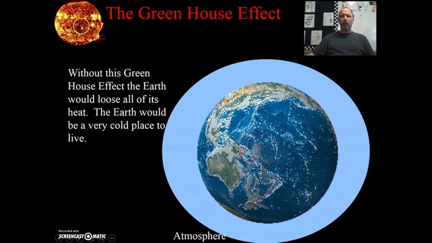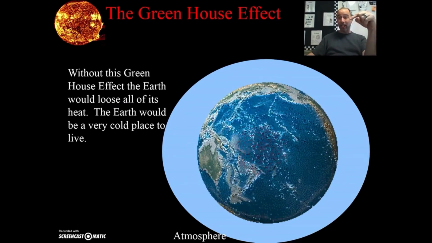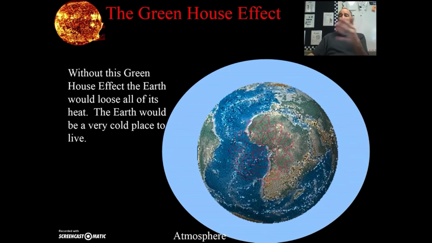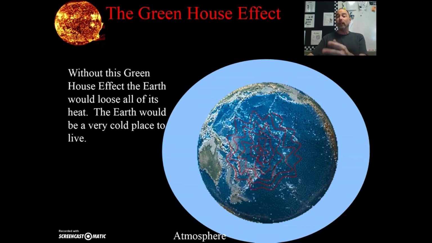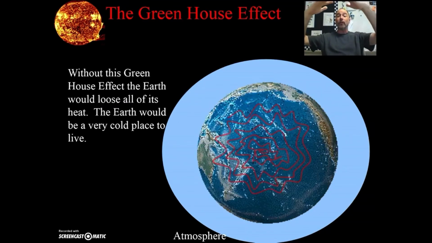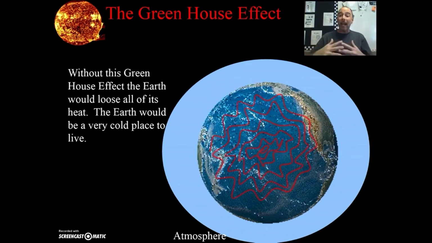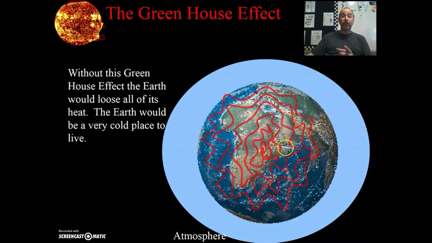You see right here, we're on the front side, and we're getting all the sunlight. But on the dark side of the planet, it's getting really dark. And without the sun, without the heat, it gets really cold really quickly. Without this greenhouse effect, this layer of the atmosphere, which is kind of like a blanket, it keeps the heat in at night, and it keeps us warm. And this is a good thing.